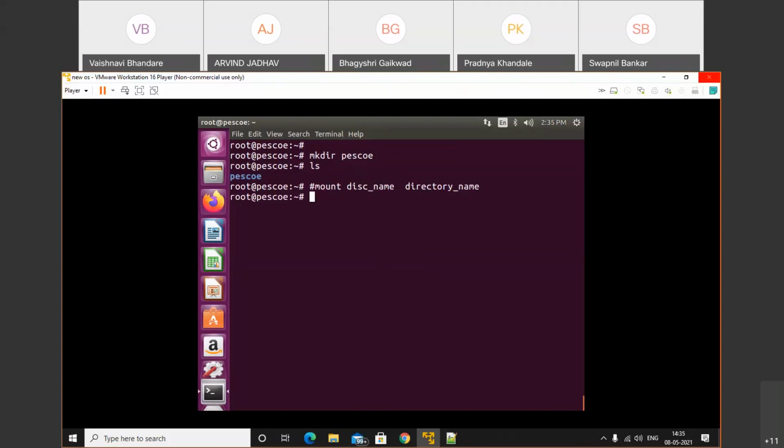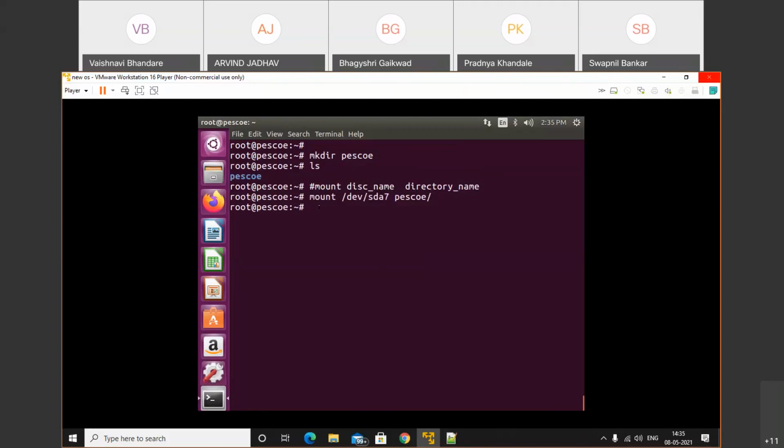In this way, we can mount that option. So the mount disk name is /dev/sda7, and after that the directory name is PSCOE. Let's check. Now we have successfully set the directory.